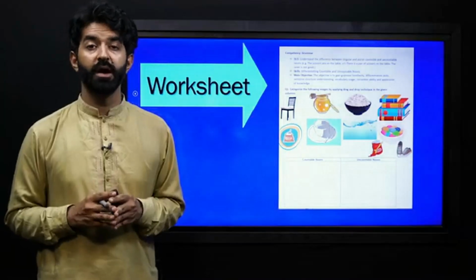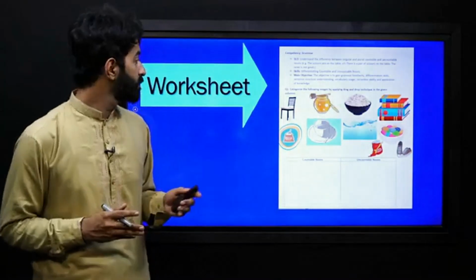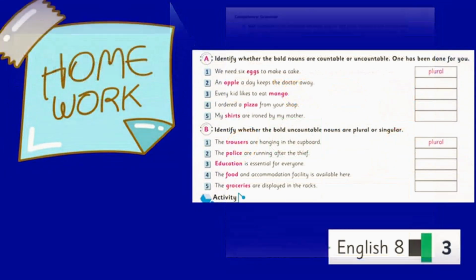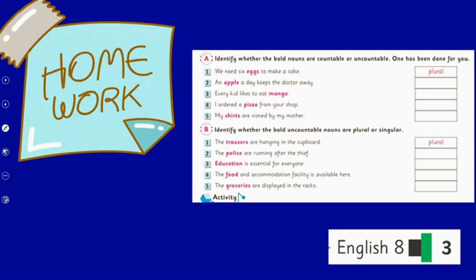So now we are having a worksheet for you. In this worksheet you can categorize the following images by applying the drag and drop technique, or you can simply write which ones are countable and which ones are uncountable. So my dear learners, for your homework, we have your page number 3, in which you have 2 questions. One is identify whether the bold nouns are countable or uncountable.